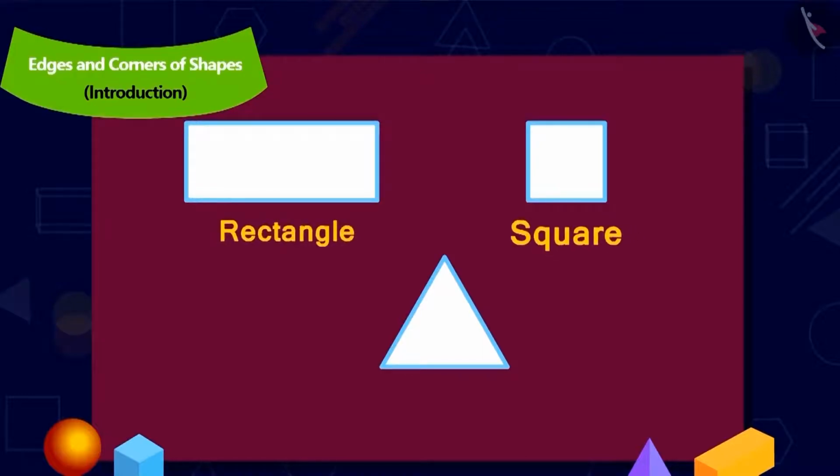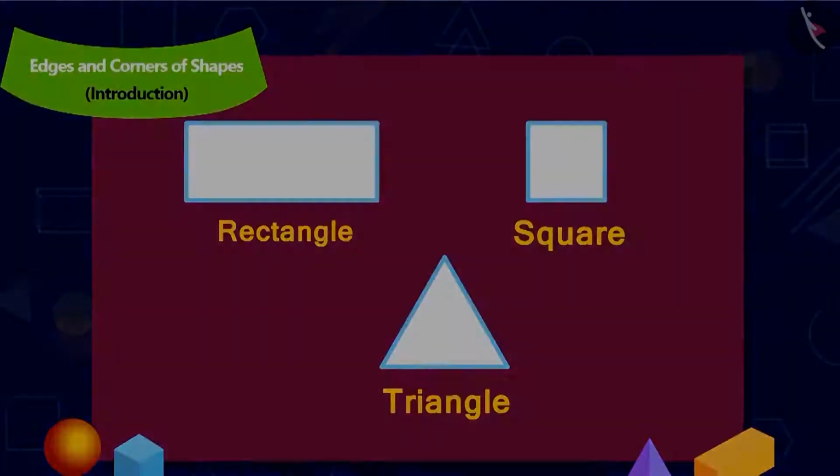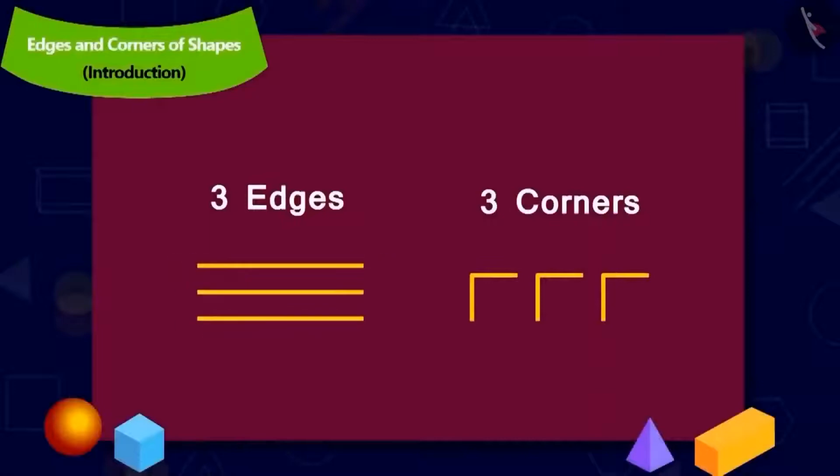This is a square. And this is a triangle. Now, Uncle asked Chanda to recognize the objects with 3 edges and 3 corners. Do you recognize this shape?